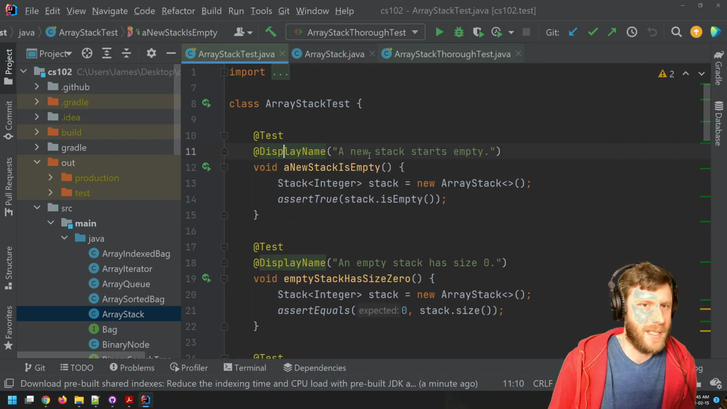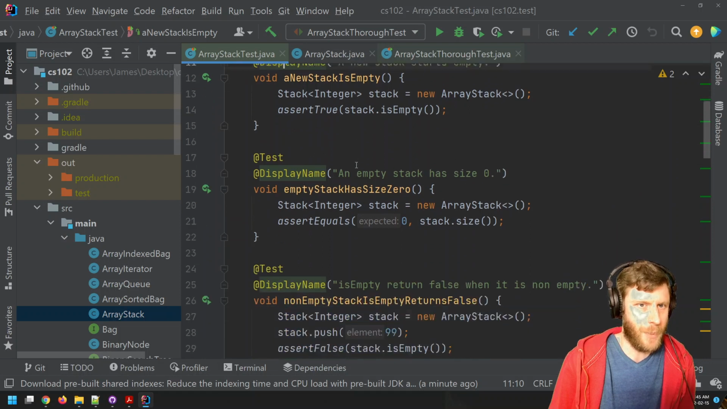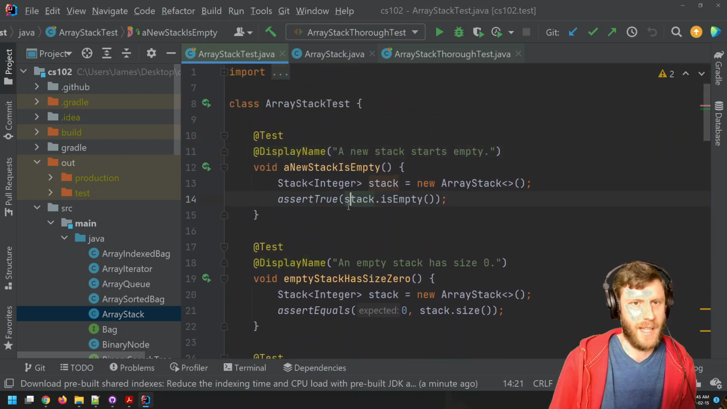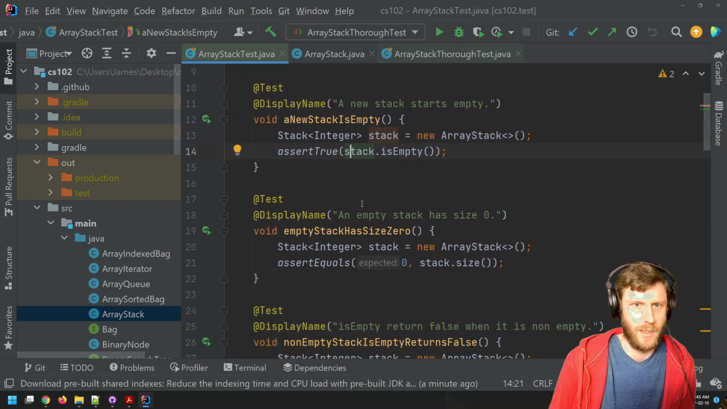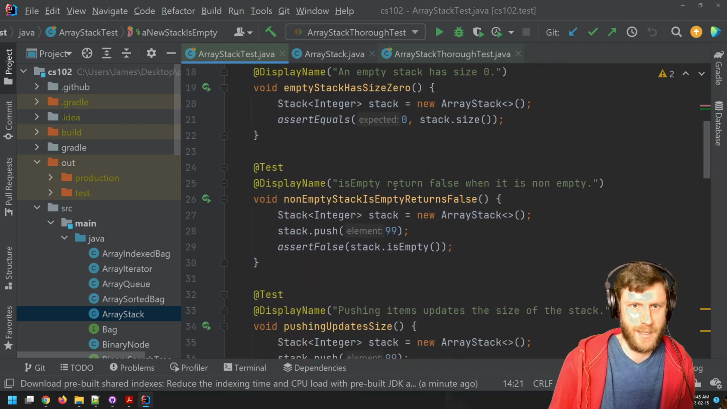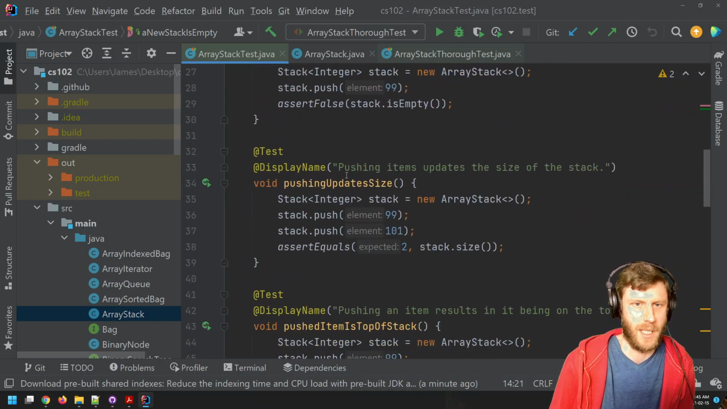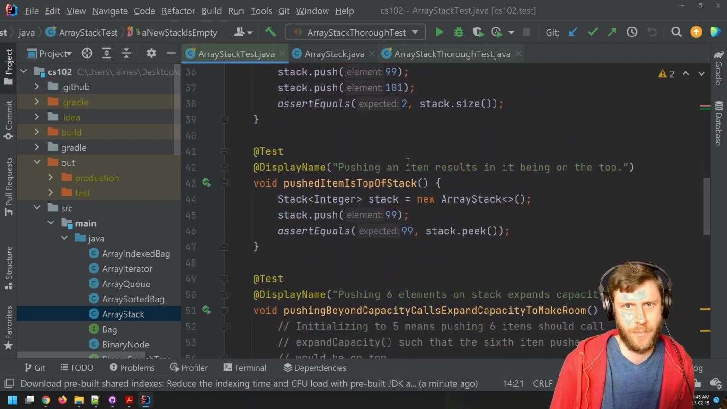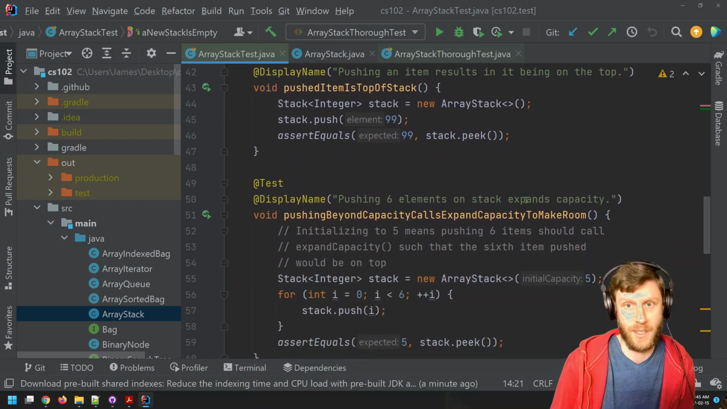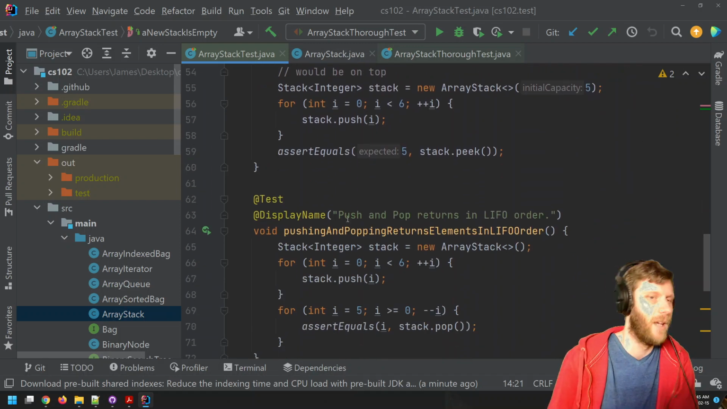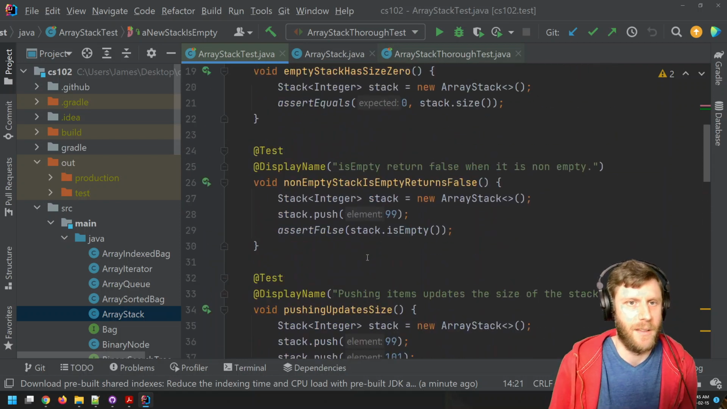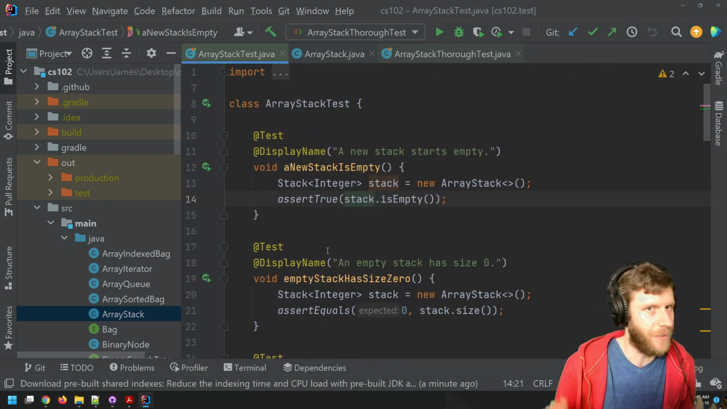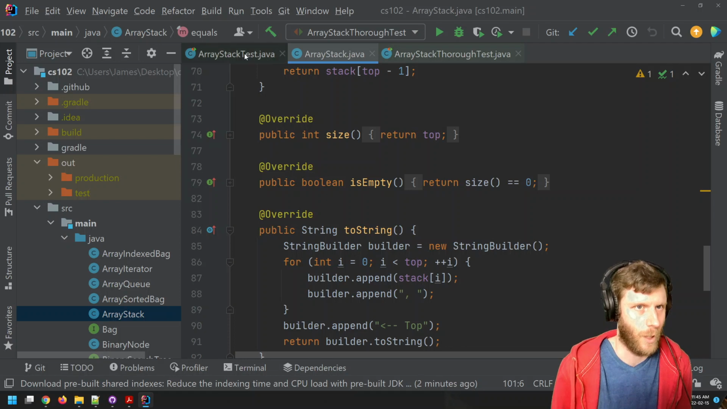In my ArrayStack, I wrote a bunch of tests. That's saying, okay, a new stack starts empty. An empty stack has size 0. Is empty returns false when it is not empty. Pushing an item updates the size of the stack. Pushing an item results in it being on the top. Pushing 6 items on stack expands capacity. A whole bunch of tests that are designed to verify that the ArrayStack class that we wrote is correct.